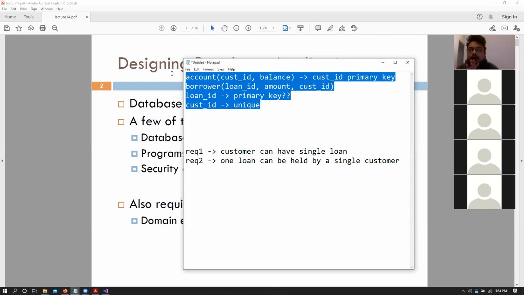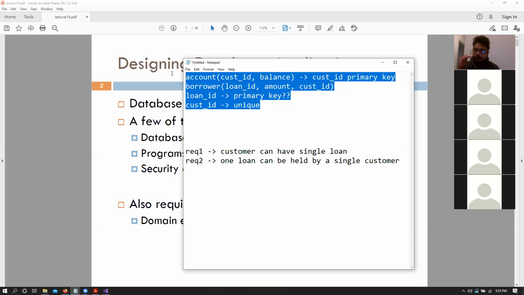So what I mean by that is, let me give you an example about participation criteria. Here we know that we have the account table and the borrower table, right? We know that a customer can choose to have loans, right?